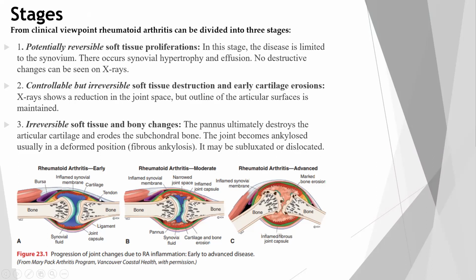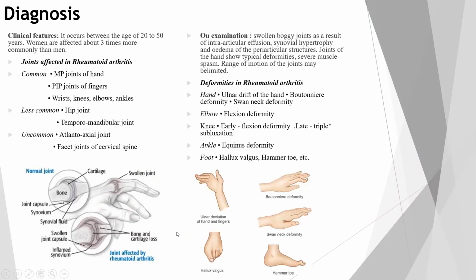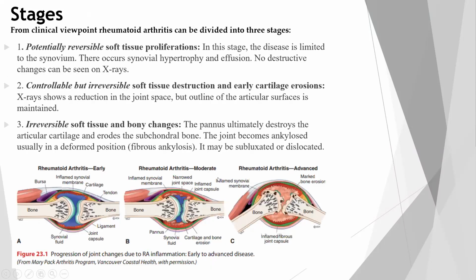So here it's very clear from the figure. First is early stage of the arthritis, only the synovial membrane is inflamed. The second stage, the synovial membrane is also inflamed and the joint space has been narrowed in nature. And the third, the joint has been subluxated or dislocated in nature. So all the 3 stages we can clearly see in this figure.